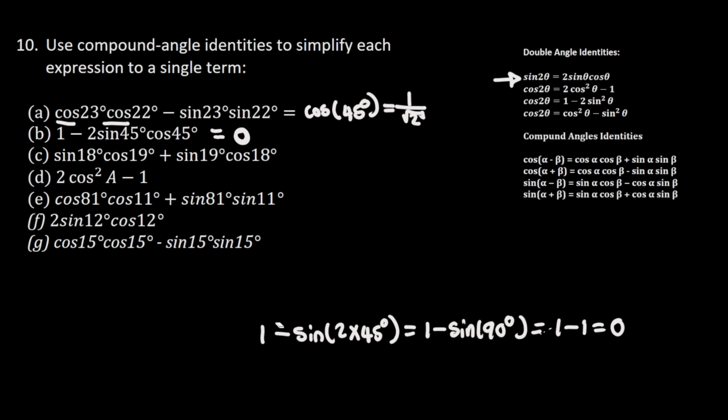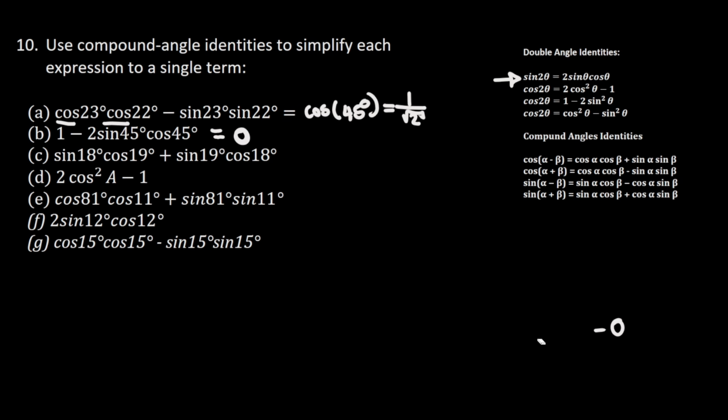And then we move on to question C. In C, we have sine of 18 degrees times cos of 19 degrees. So I am multiplying a cos and a sine. And I know that where I multiply a cos and a sine are these two compound angle identities. But then I'm adding by the multiplication of a sine and a cos. So I'm going to use this compound angle identity. So where now my alpha will be equals to 18 degrees and my beta will be equals to 19 degrees.